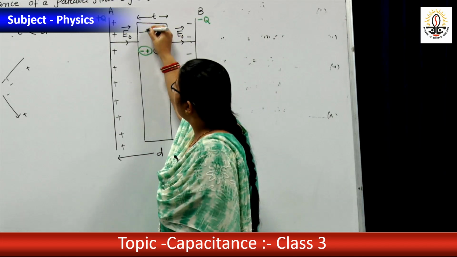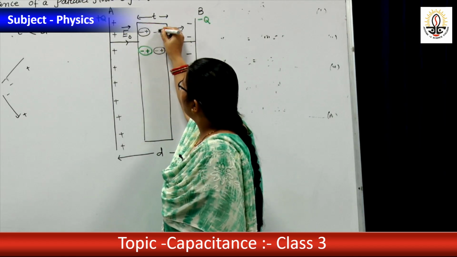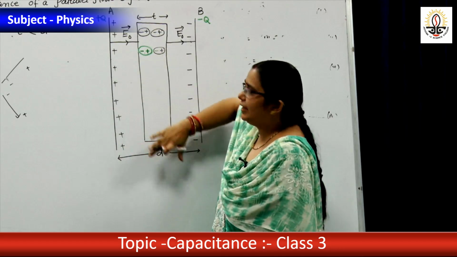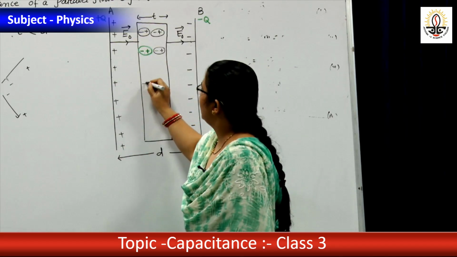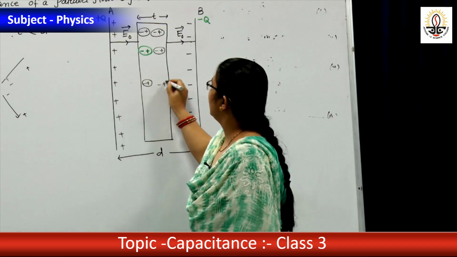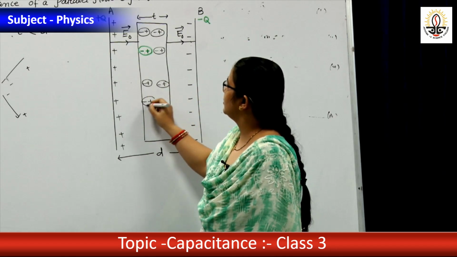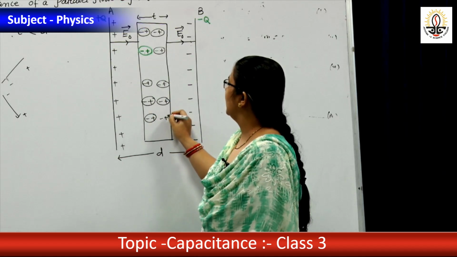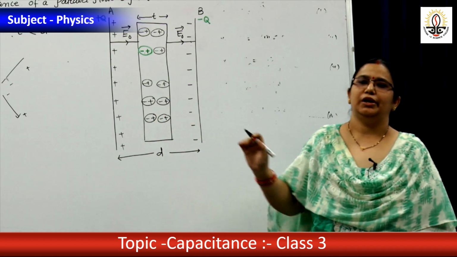Similarly here minus plus. Throughout the dielectric they will set in a specific way, minus plus. All the dipoles are arranged in a regular way.